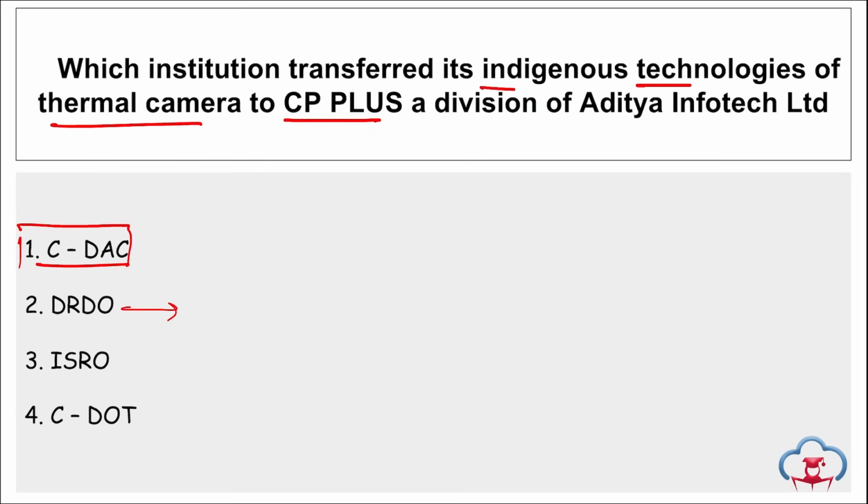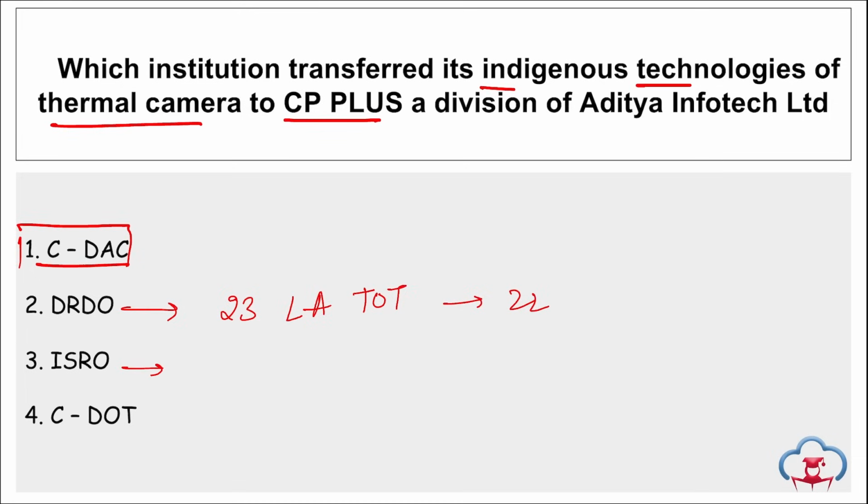If we talk about DRDO, right, during the MSME Defense Expo of 2024, DRDO handed over 23 licensing agreements for the transfer of technology to 22 industries in various segments such as electronics, laser technology, combat vehicles, naval systems, aeronautics, and so on.